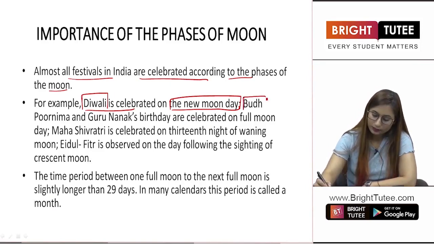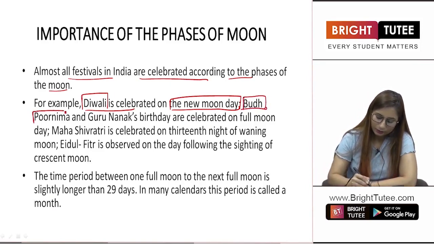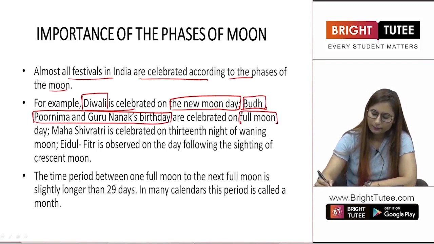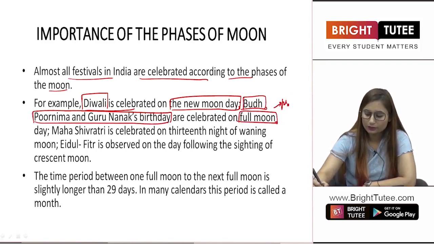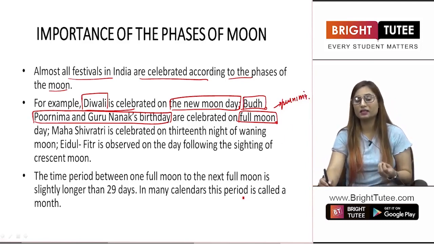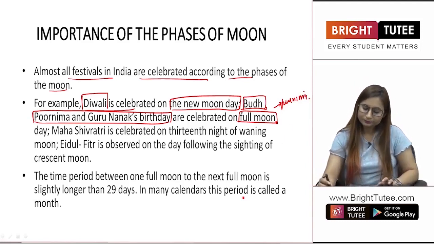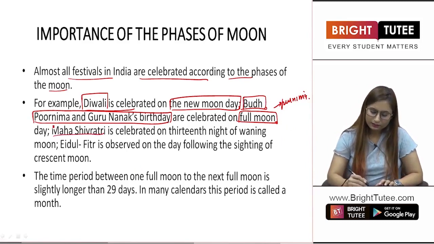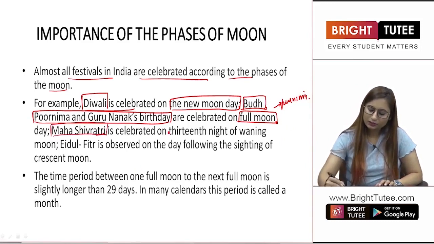Then Budh Purnima, as the name suggests, and Guru Nanak's birthday are celebrated on a full moon day. Obviously, full moon means Purnima. So, whenever a festival has Purnima in its name, it means that it is being celebrated on the full moon day. Then Mahashivratri is celebrated on the 13th night of the waning of moon.